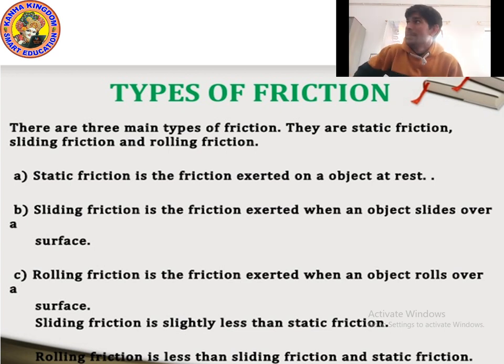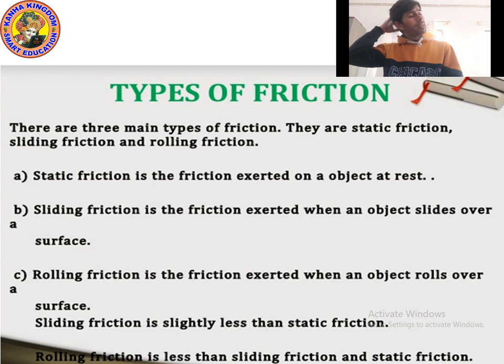Mainly there are three types of friction, SSR. S for static friction, S for sliding friction, and R for rolling friction. Static friction, sliding friction, and rolling friction.